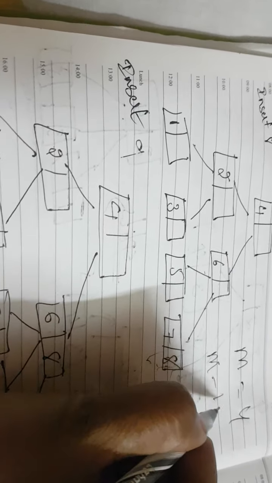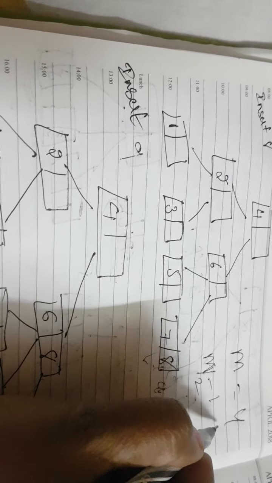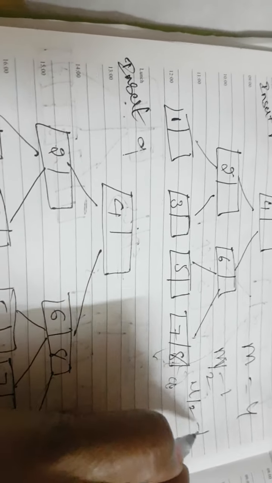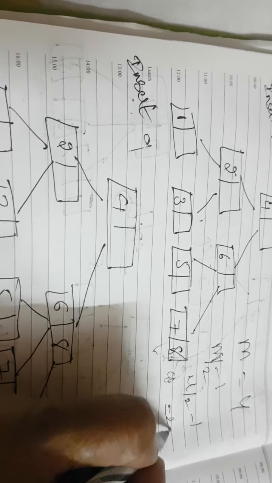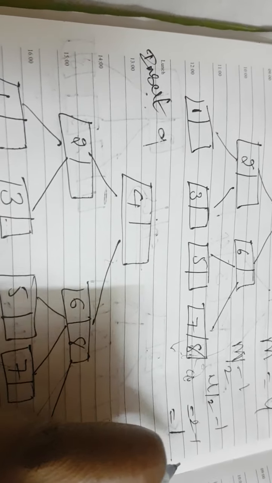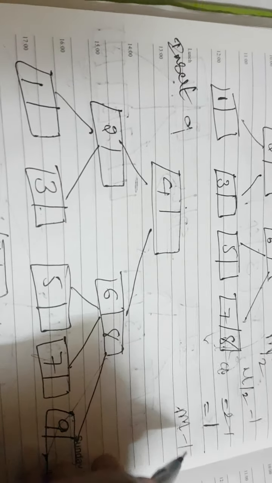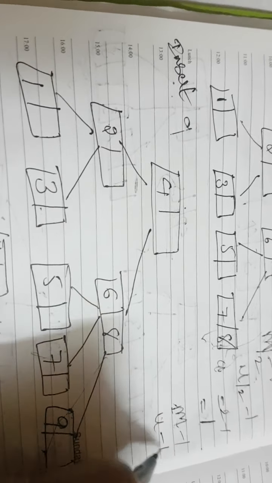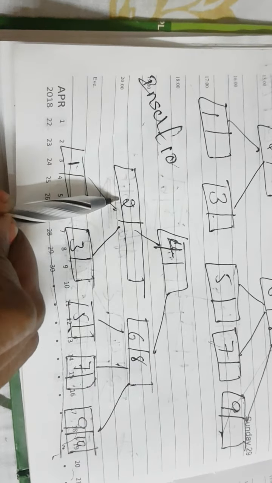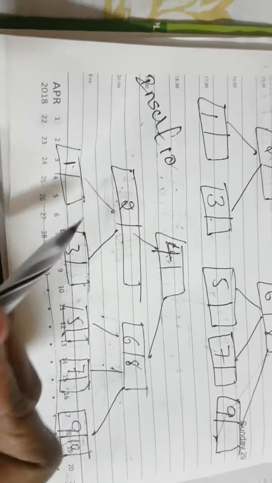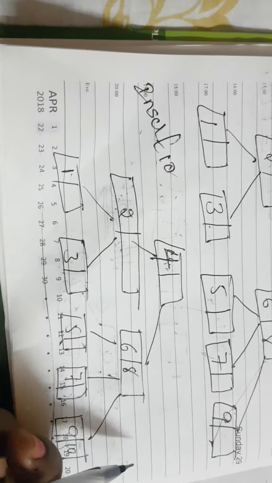Here m is 4, the order is 4, so the minimum is m by 2 minus 1 keys, that means 4 by 2 minus 1, which is 1 key. Every node has at least 1 key and at most m minus 1, that means 4 minus 1, which is 3 keys. So every node's storage capacity is from 1 key up to 3 keys.